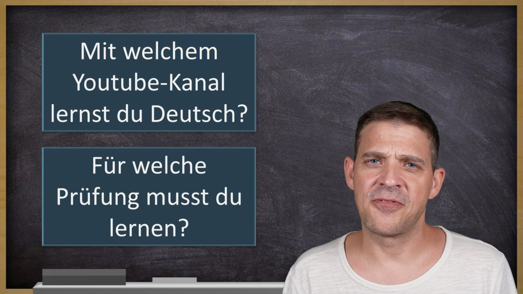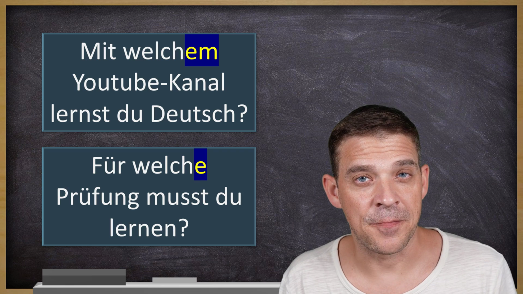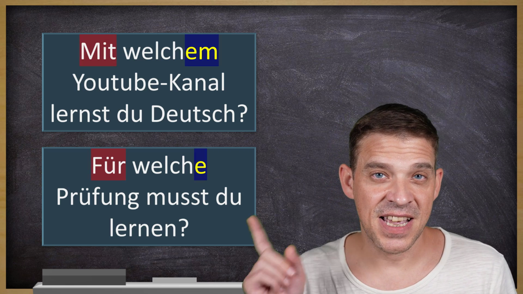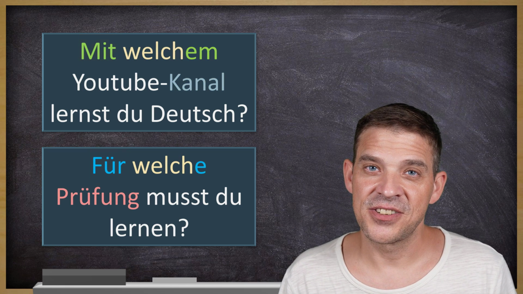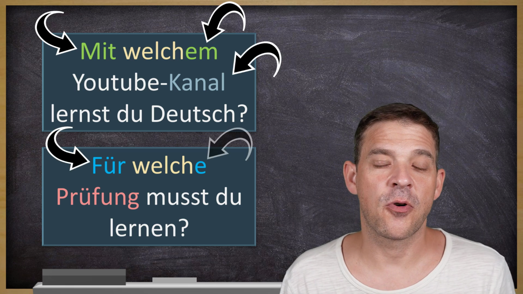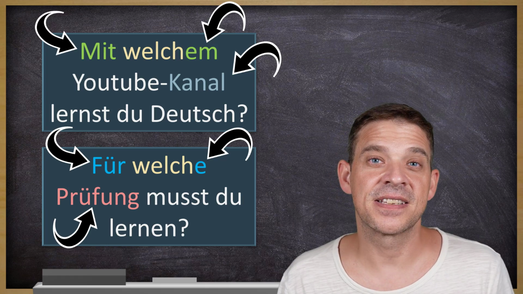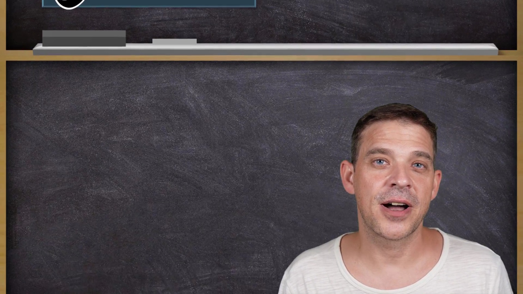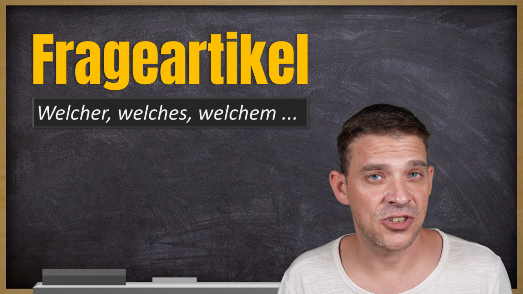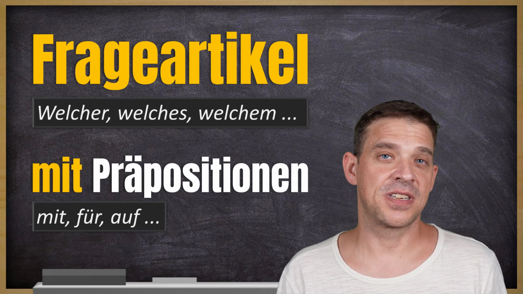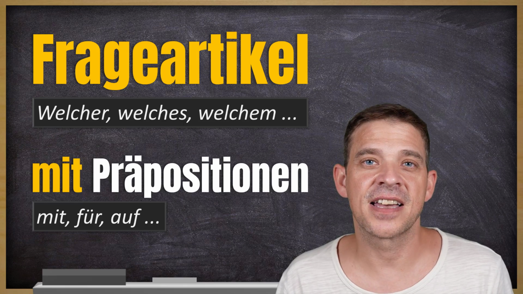Now we look at this welch, at these endings more in detail, and then you see they change. But why? Firstly, because there is a preposition. And secondly, there's also other things you have to keep in mind when forming those questions. But no worries, you will learn everything about this. Now in this video, we talk about Frageartikel. Welche, welches, welchem, those are question articles. Mit Präpositionen, with prepositions, for example, mit, für, auf, and other ones as well.